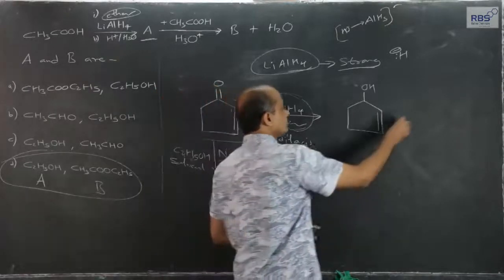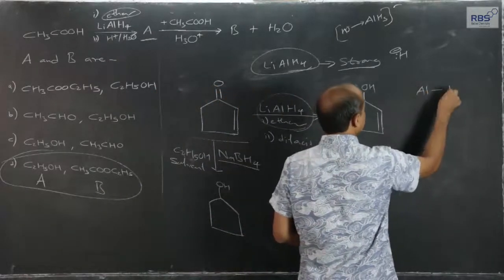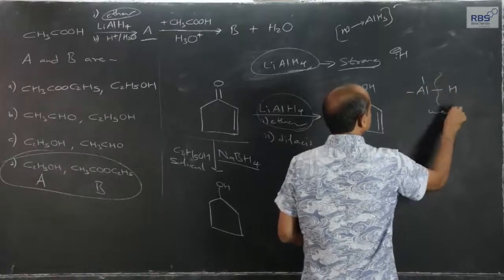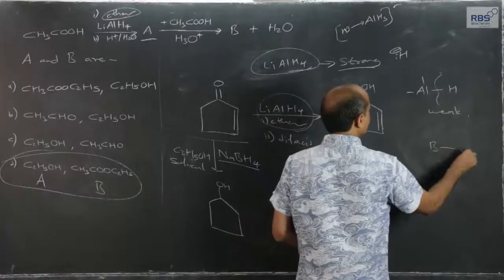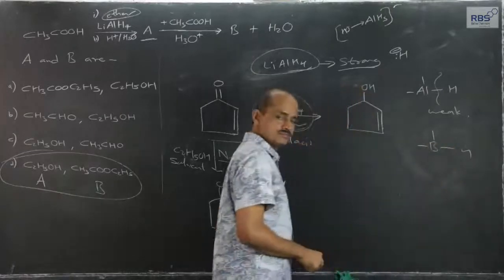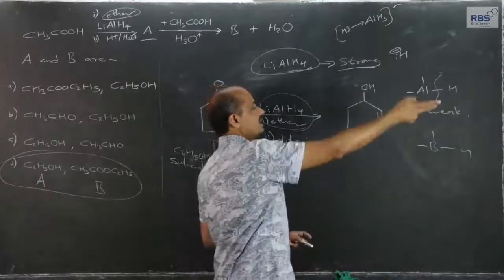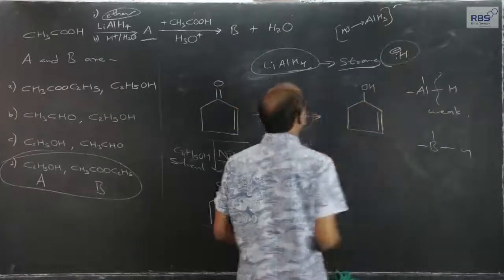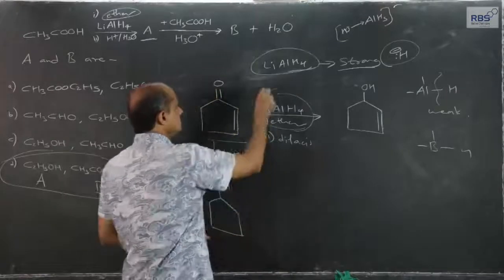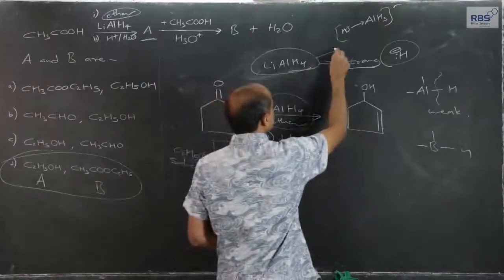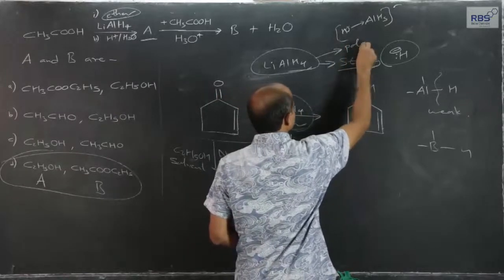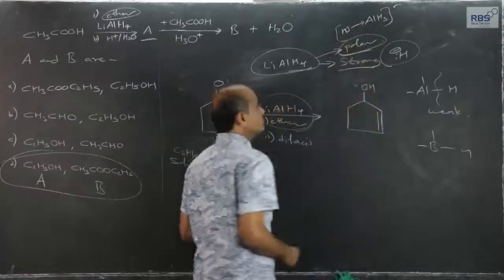That is because the aluminum-hydrogen bond strength is weak as compared to the boron-hydrogen bond strength. So, the availability of hydrogen in the form of hydride ion is very strong, and lithium aluminum hydride attacks only on polar groups,